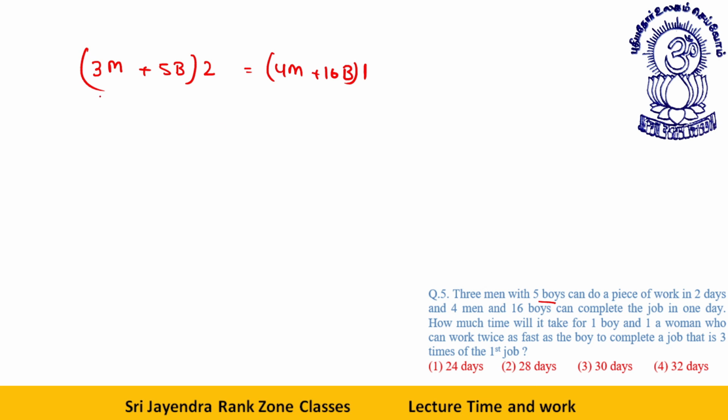First of all, let's equate this. What we have is 6 men plus 10 boys is equal to 4 men plus 16 boys. I can say 2 men is equal to 6 boys, or 1 man is equal to 3 boys. Now, how much time will it take for one boy and a woman who can work twice as fast as the boy?